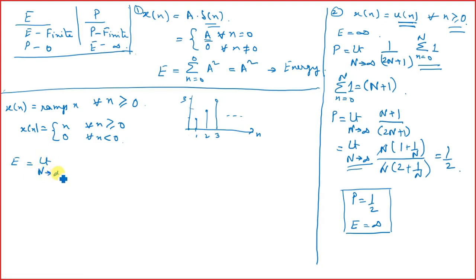Energy is given by limit N tending to infinity summation of n equals 0 to capital N of n square.